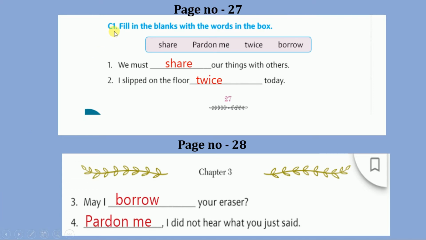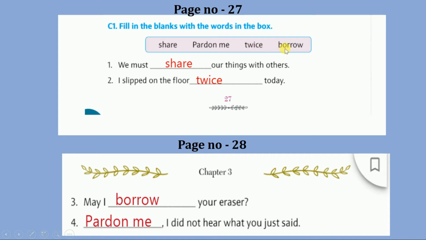Now below that, fill in the blanks are given. Question number C1. Fill in the blanks with the words in the box. Here a help box is given. First of all let us read all the words given in the help box. Share, pardon me, twice. Twice means two times.